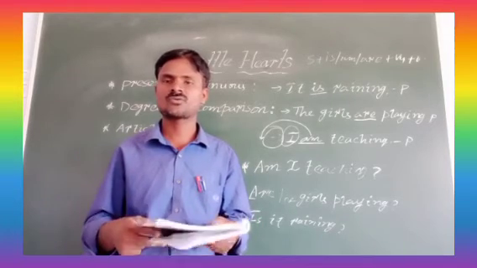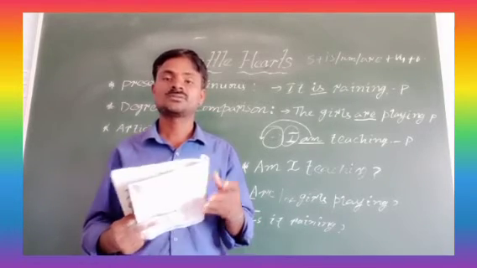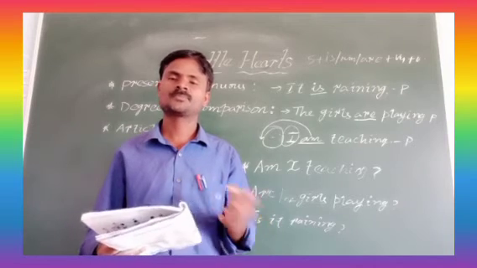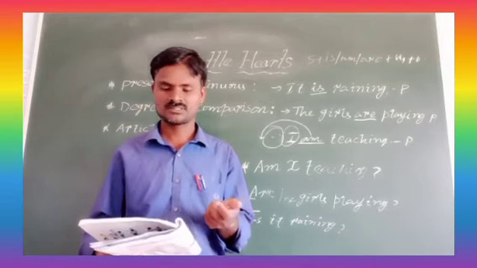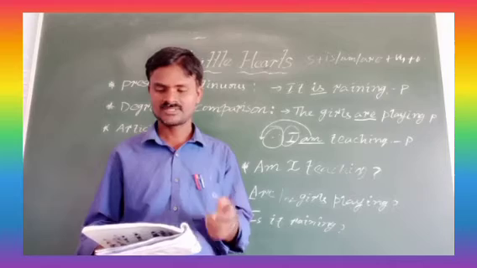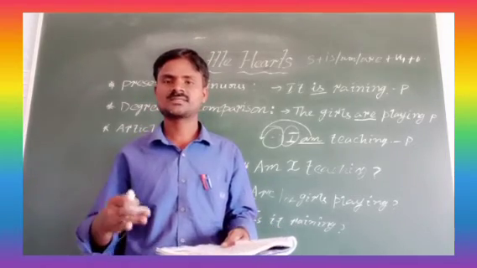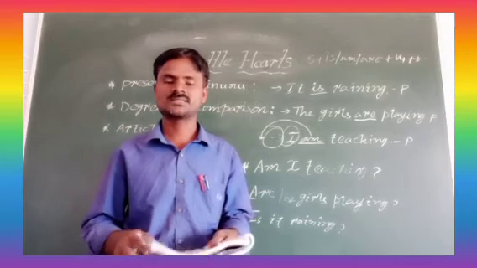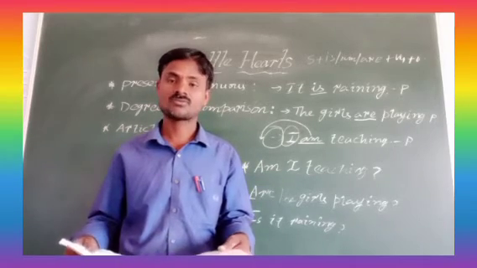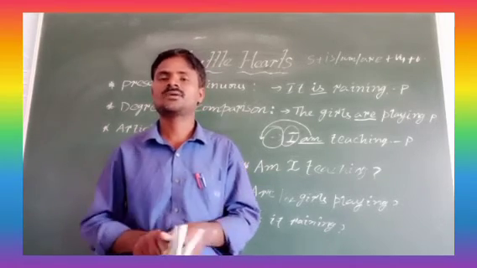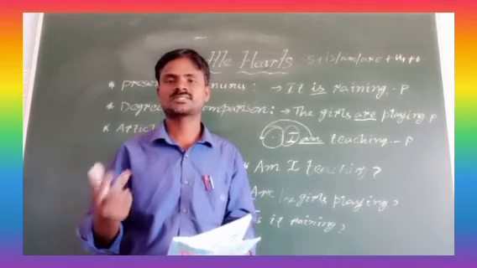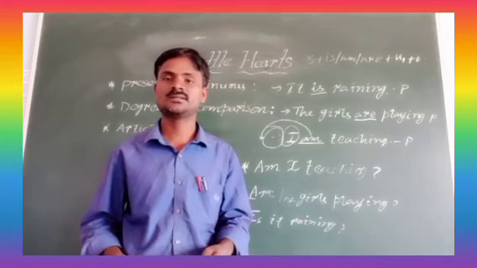After completing your homework, please send it through WhatsApp. I will see that. Next, page number 5. We will discuss it next class. We will discuss the remaining part we have left today in the next class, children.